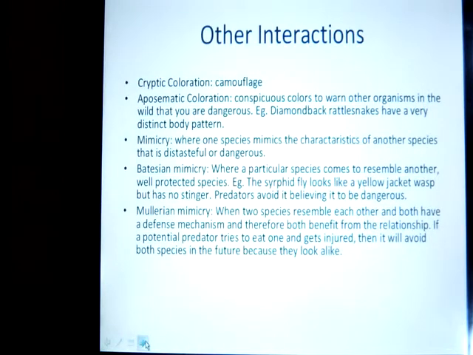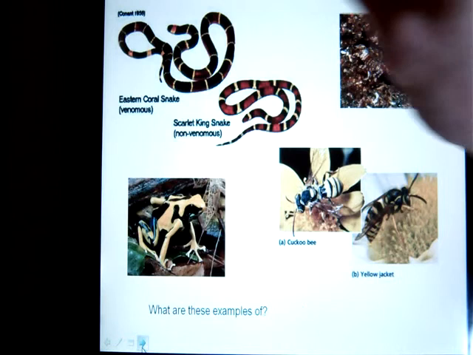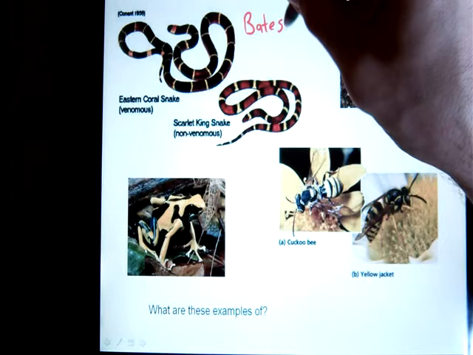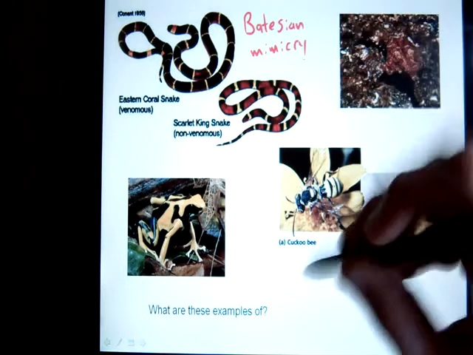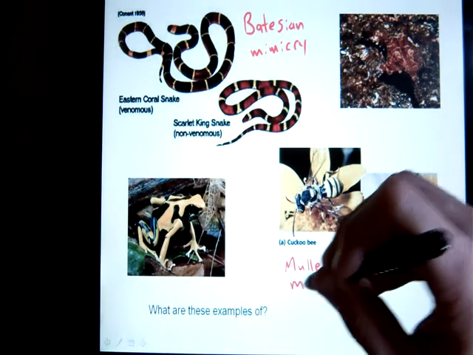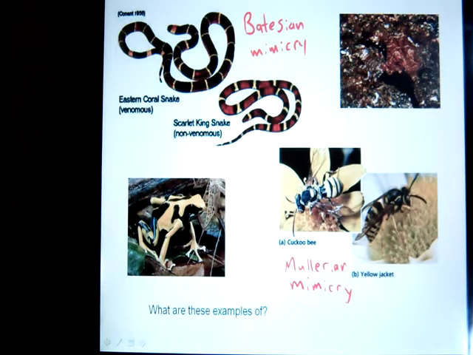All right, so a few more interactions here. So I'll leave this slide up for you to look at, and then let's take a look at some examples. So the first one we're going to look at is mimicry, and there are 2 kinds of mimicry. There's Batesian mimicry, and there is Mullerian mimicry. And in both these examples, we have 2 species that resemble each other and derive benefits from resembling one another.